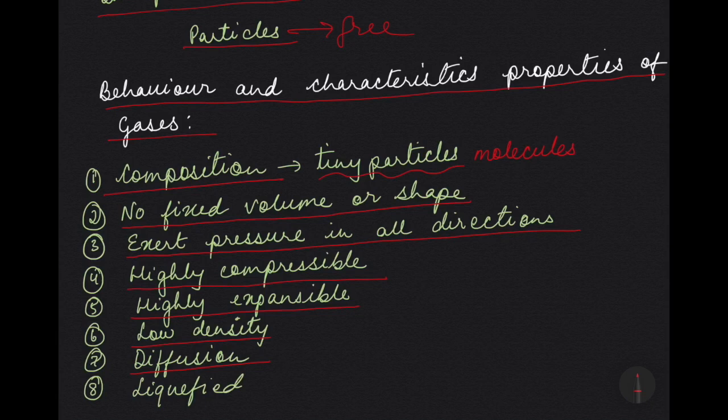And next, gases can be liquefied. When we cool a gas, the kinetic energy of the molecules becomes very, very less. The particles will move very, very slowly, and when we apply a lot of pressure, the molecules come very, very close together. The intermolecular space gets reduced, and there is an increase in the number of molecules per unit volume. Thus the gas turns into a liquid.